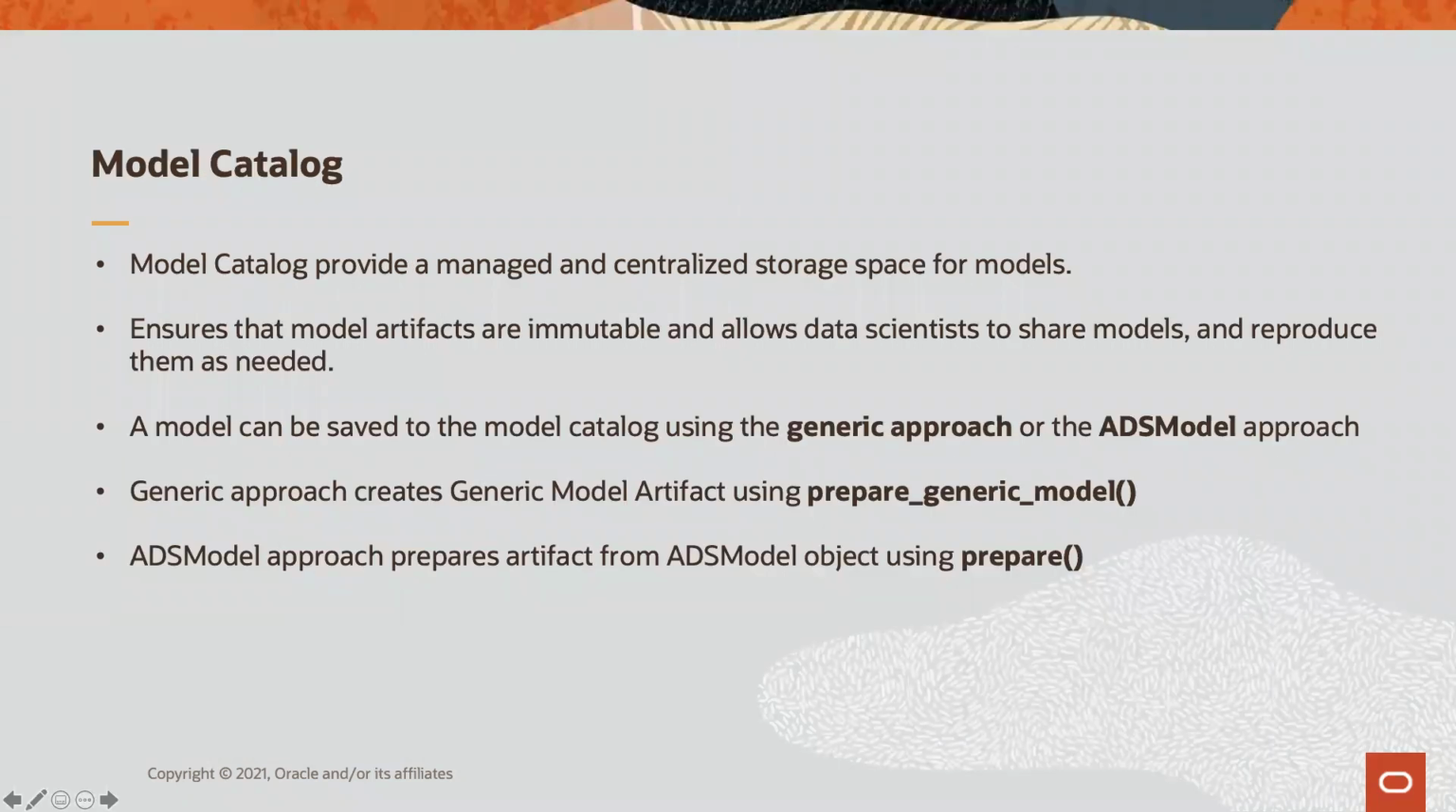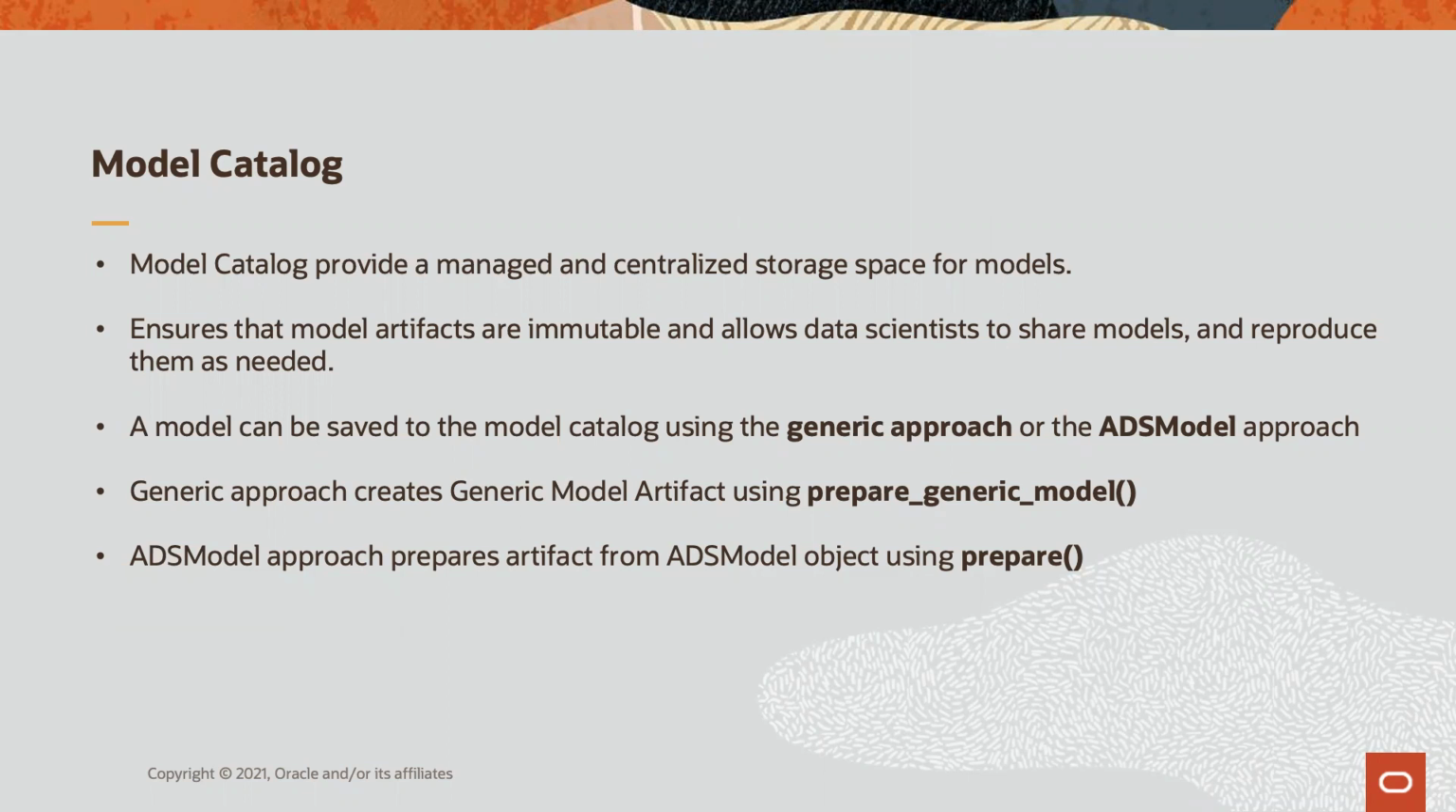Now, I will give a brief overview on model catalog and how a model can be saved to a model catalog. The purpose of model catalog is to provide a managed and centralized storage space for models. It ensures that model artifacts are immutable and allows data scientists to share models and reproduce them as needed. A model can be saved to a model catalog using generic approach or ADS model approach.